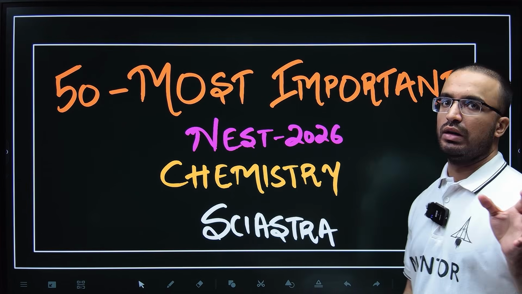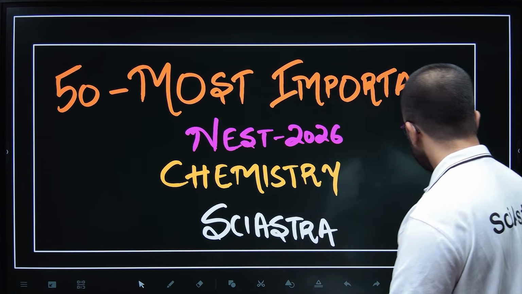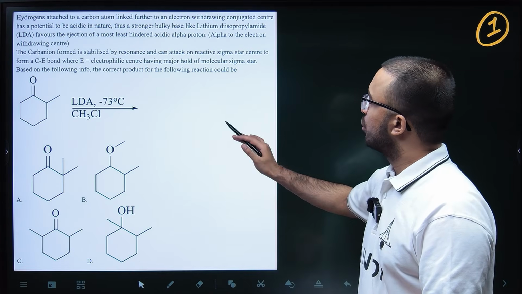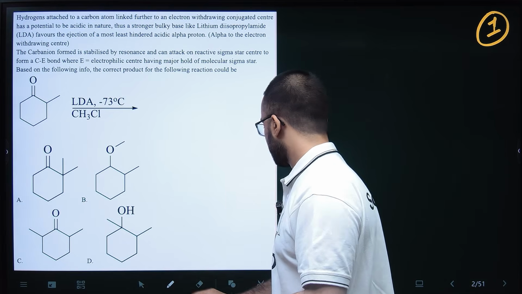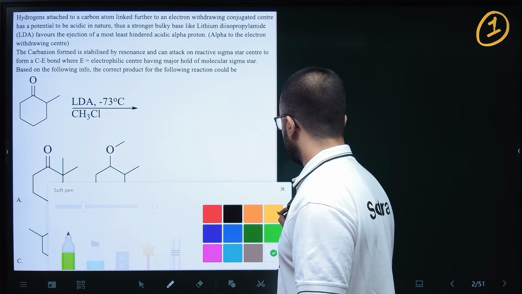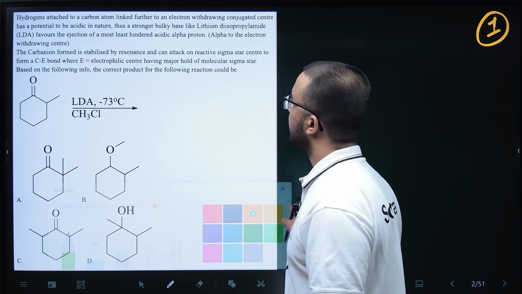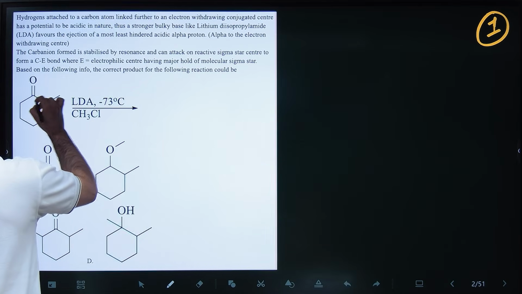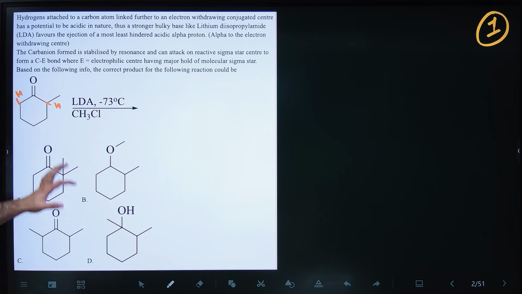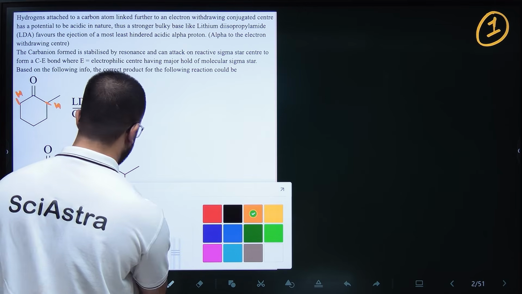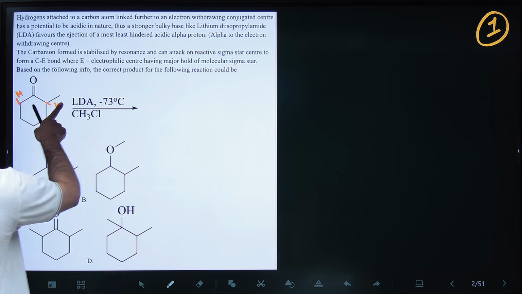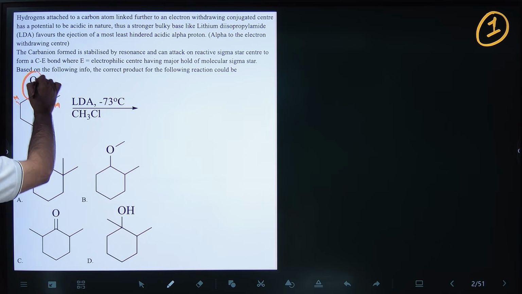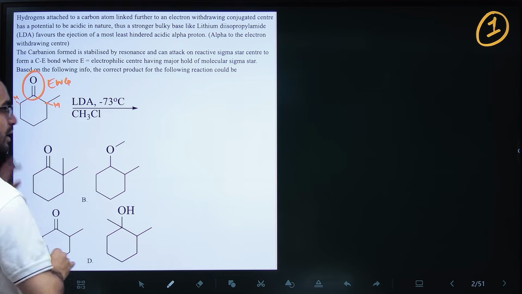We'll discuss the organic questions first. This is the first question. They are saying that this alpha hydrogen, this hydrogen and this hydrogen, attached to the electron withdrawing group, are acidic hydrogens.